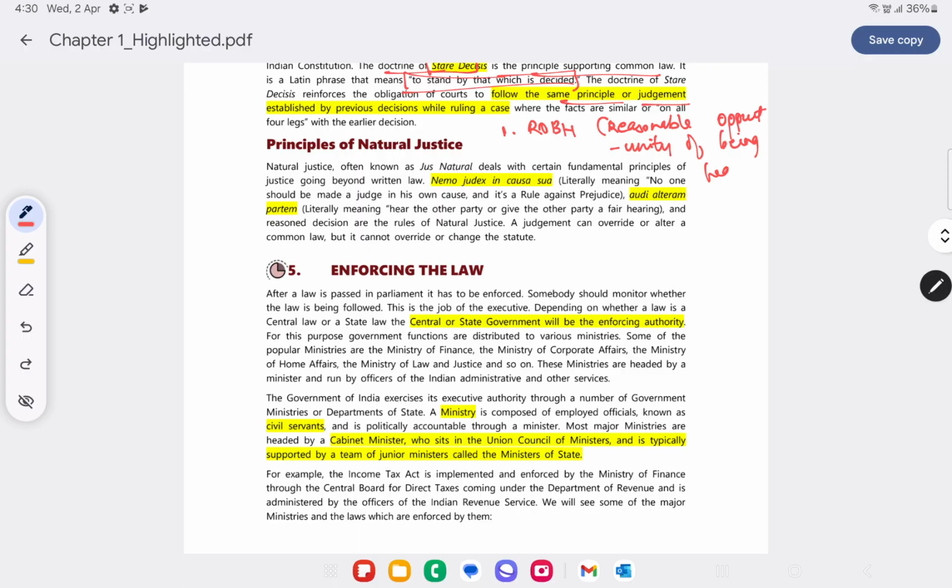So let's look into some of the principles of natural justice. First one being nemo judex in causa sua. It means no one should be made a judge in his own cause, and it's a rule against prejudice. Now generally a person cannot decide his own case. That's one principle of natural justice.